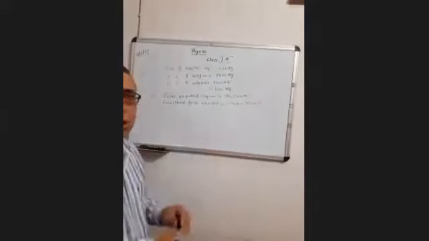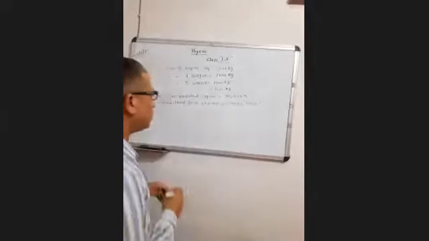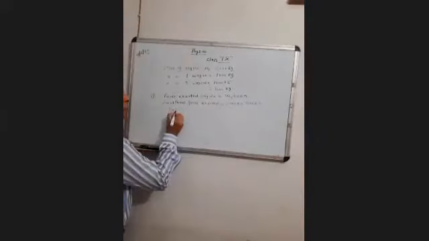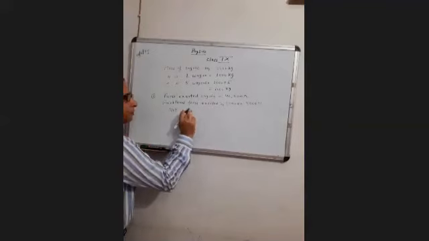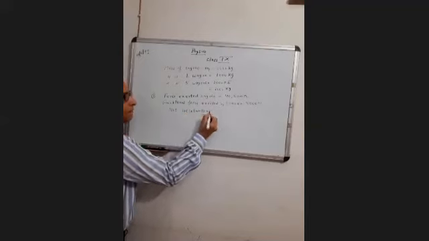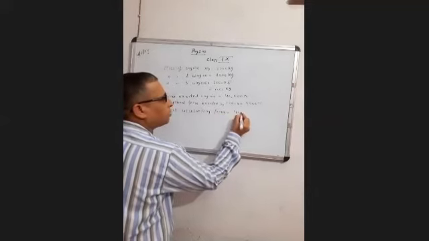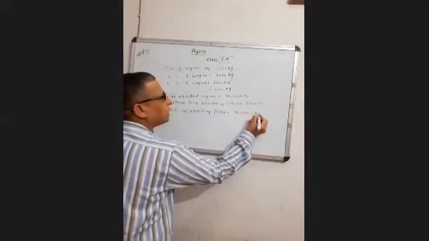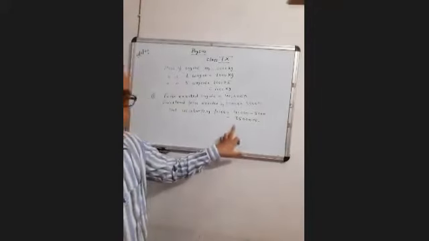You all know that frictional force acts in the direction opposite to the motion of the train. So net accelerating force will be 40,000 minus 5,000, which will give you 35,000 Newton. This is your first part. Clear? Net accelerating force will be 35,000 Newton.